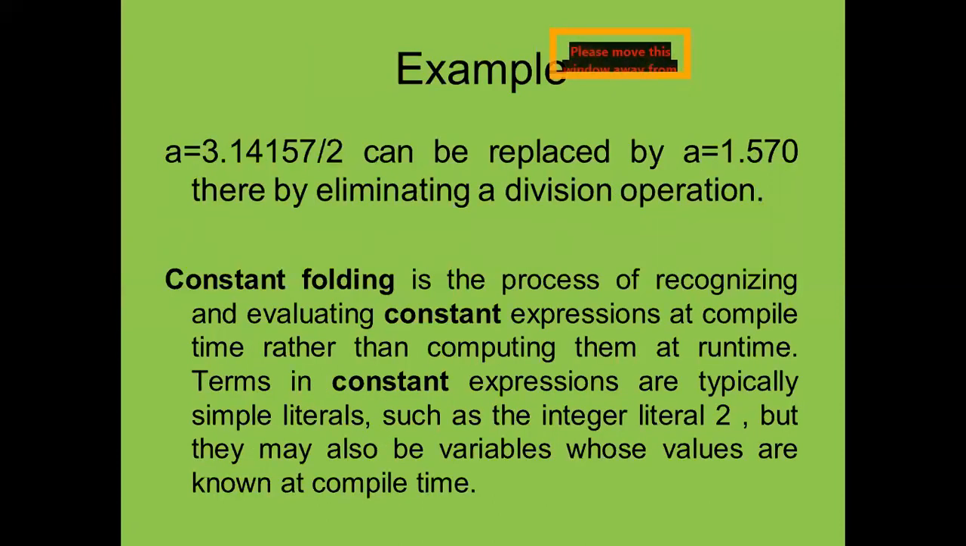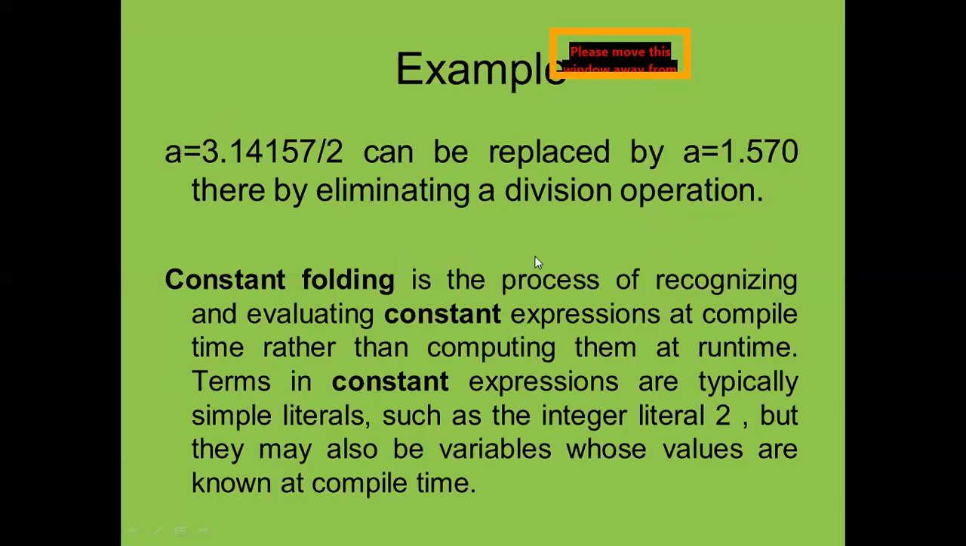Now here you can see such an example. Suppose you are going to write a equal to 3.14157, which is the value of pi, divided by 2. This is extra calculation, an extra burden on the compiler, so no need to write in this fashion. Why are you involving the division by 2 again? You can replace it with a equal to 1.570, thereby eliminating a division operation.